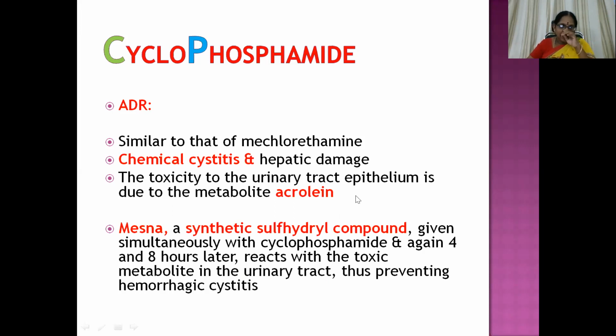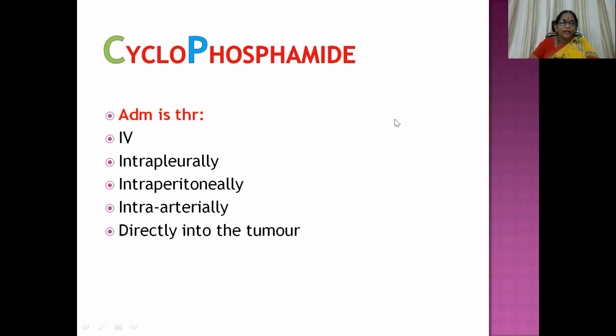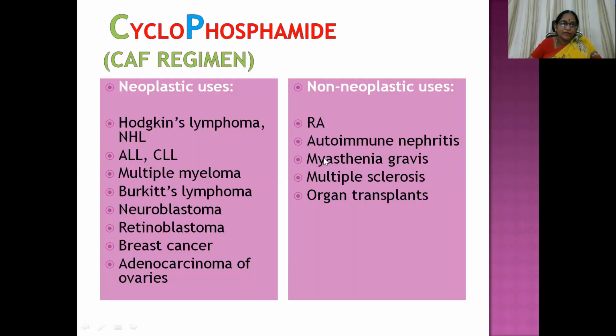This is what I was telling you in the introduction, because this molecule nullifies the toxic products. We administer the synthetic sulfhydryl compound, mesna, intravenously, intrapleurally, intraperitoneally, intraarterially, and even sometimes directly into the tumor.